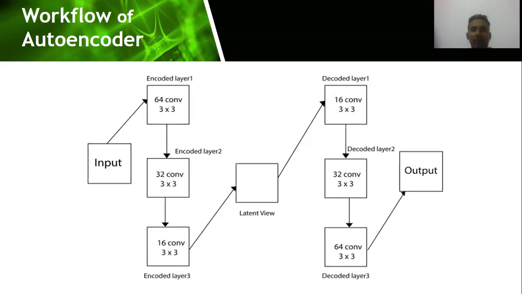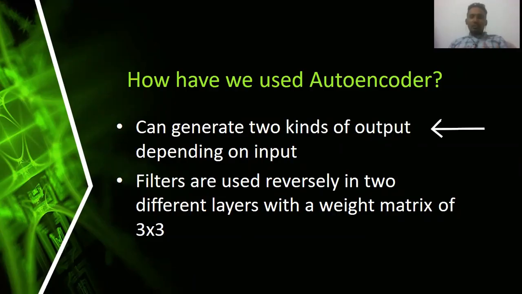For instance, if we give an image of afternoon lighting conditions, our model provides output for an image of noon lighting conditions, and that's how our model works. Our model can generate two kinds of output depending on its input. For instance, one output defines the afternoon lighting condition, another output defines the noon lighting condition depending on its input, and vice versa. Thank you.